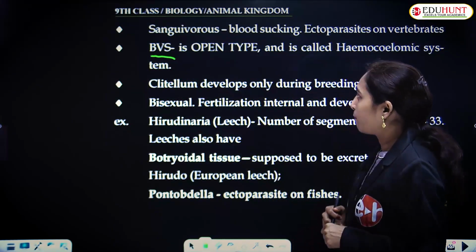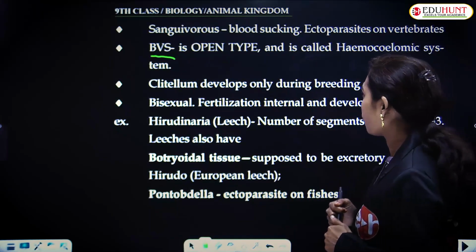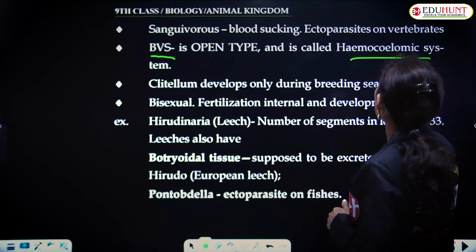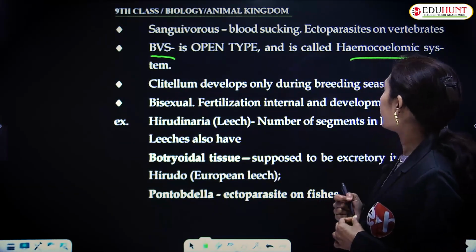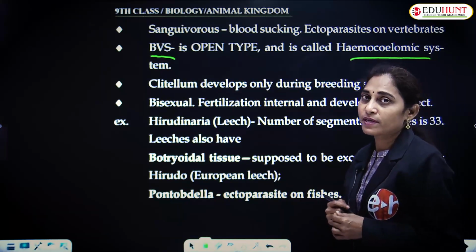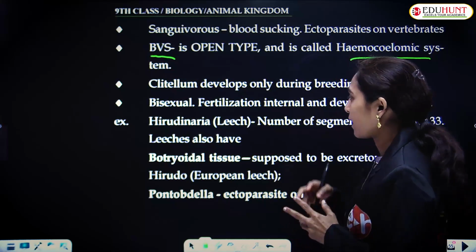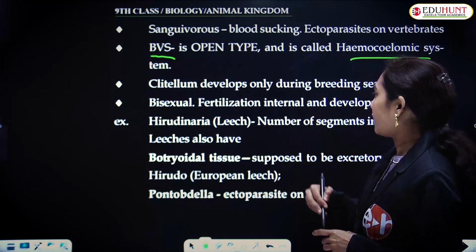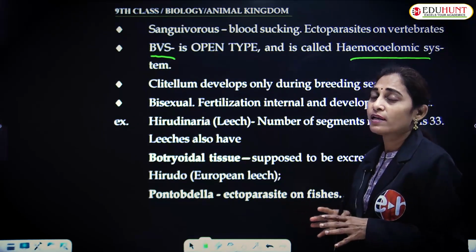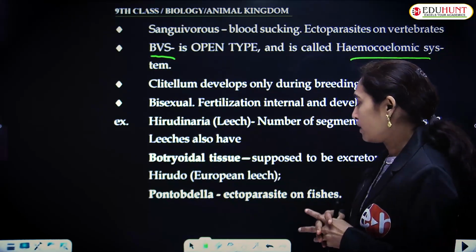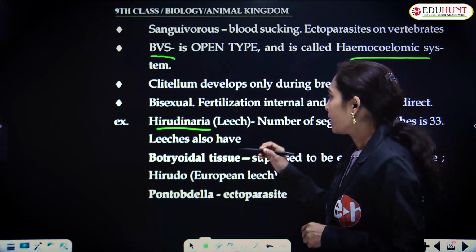BVS, the blood vascular system, is open type and is called the hemocoelomic system. And the clitellum develops only during the breeding season. They are bisexual, fertilization is internal and development is direct. That means there is no larva in the developmental stage. Hirudinaria is an example of this class Hirudinea.